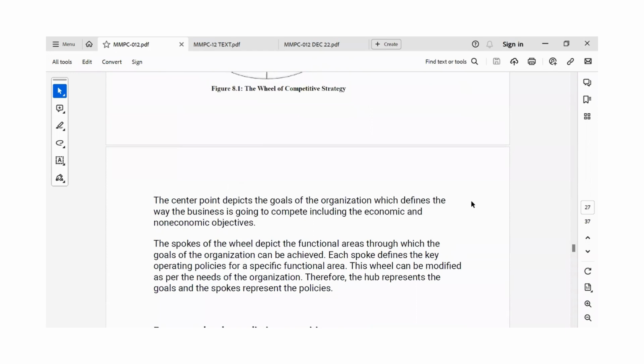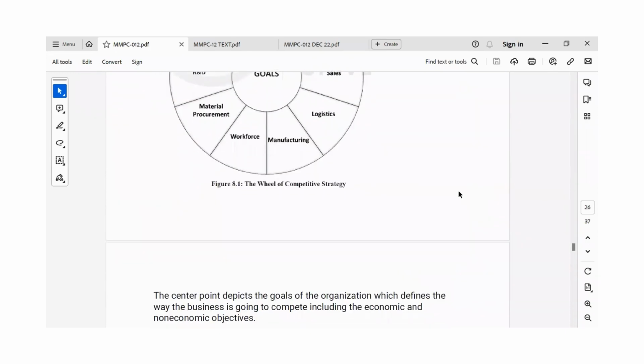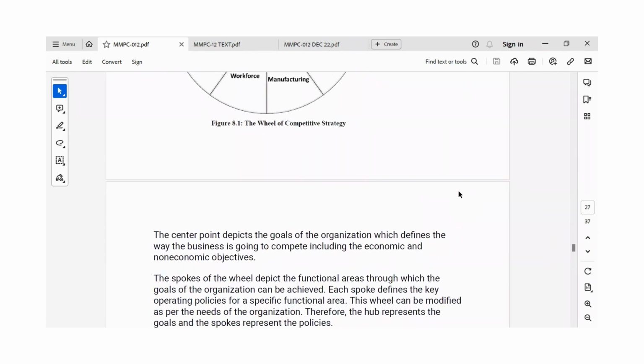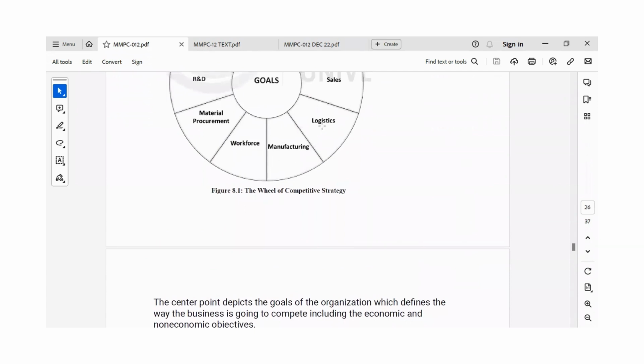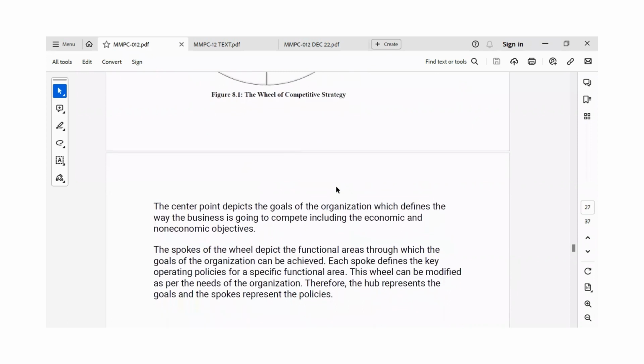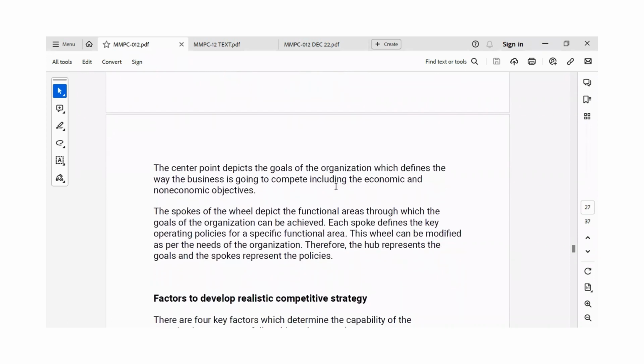So the center point depicts the goal of the organization, which defines the way the business should go to compete, including the economic and non-economic objectives. The spokes of the wheel, like workforce, manufacturing, logistics, sales, are all functional areas through which the goals of the organization can be achieved. So each spoke defines the key operating policies within its functional area.